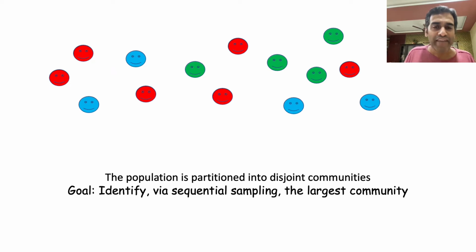And the learning goal that we consider here is the identification via sequential sampling of the largest community. You can see in the figure that there are more red individuals than green individuals and blue individuals, and so therefore the largest community is the red community.